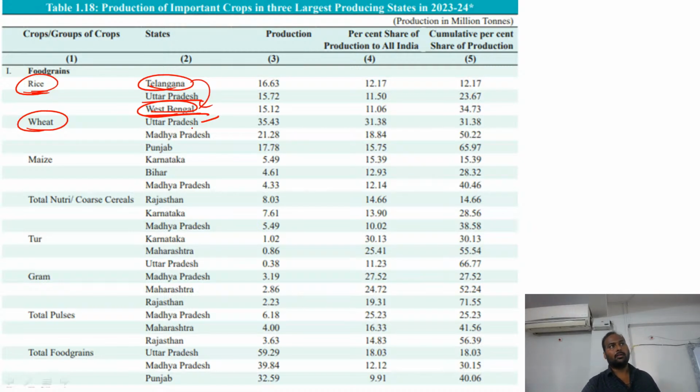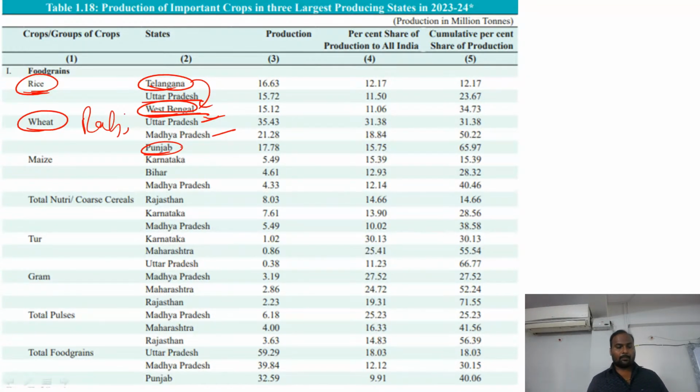You can see that in the entire belt, in the sense that you take UP and Punjab, that region has good harvesting conditions for wheat. Again, wheat is a rabi crop. So you can see Uttar Pradesh, Madhya Pradesh, and again Punjab. Punjab's place has dropped actually, because it was the second largest producer. Again, the place has dropped.